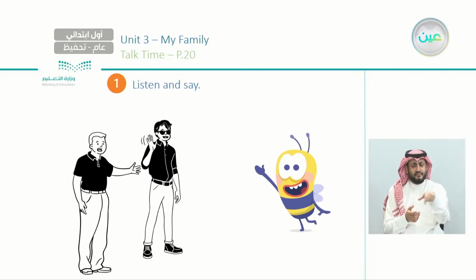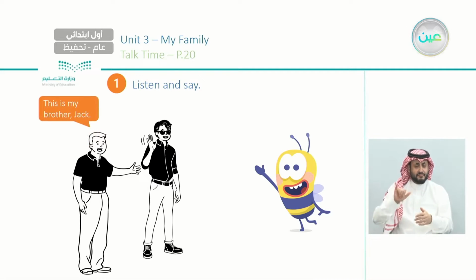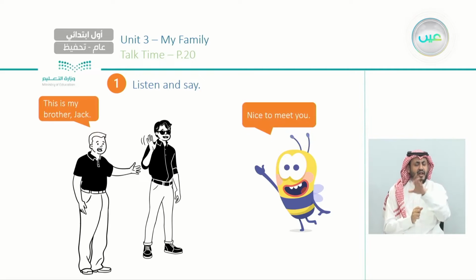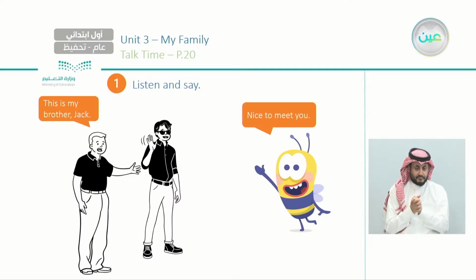Now we have a man here, and we have a bee there, and we have another man here. So we have 3 people. The first one here says what? This is my brother, Jack. B says what? Nice to meet you. What does nice to meet you mean? سررت بلقائك. Excellent. So, this is my brother, Jack.